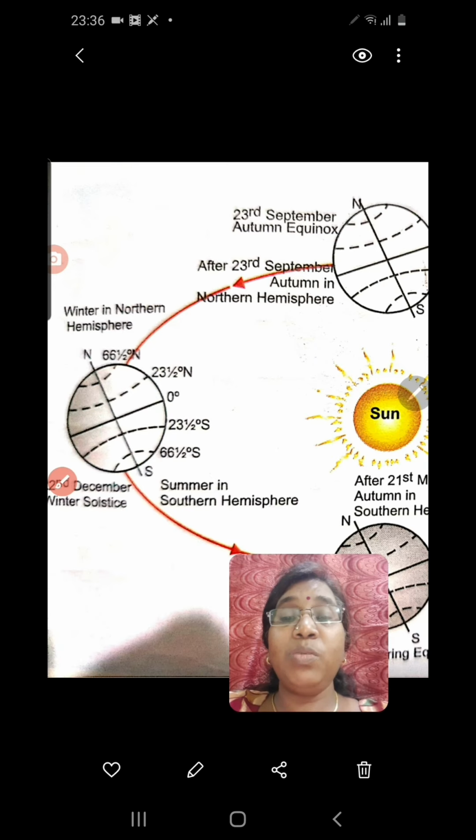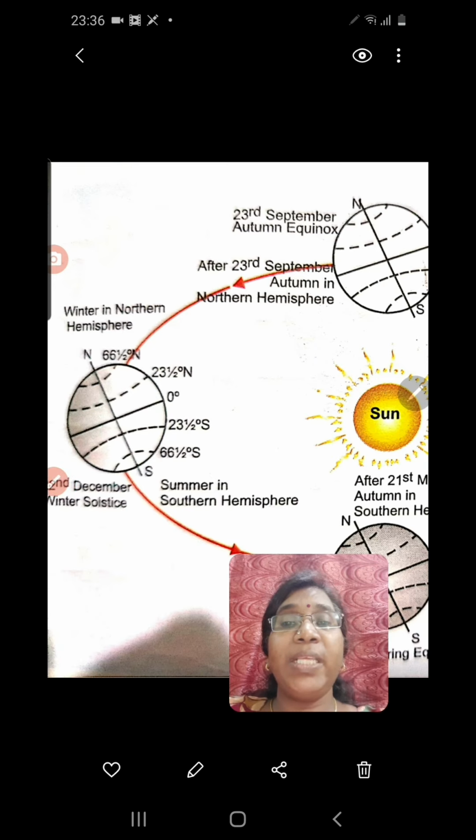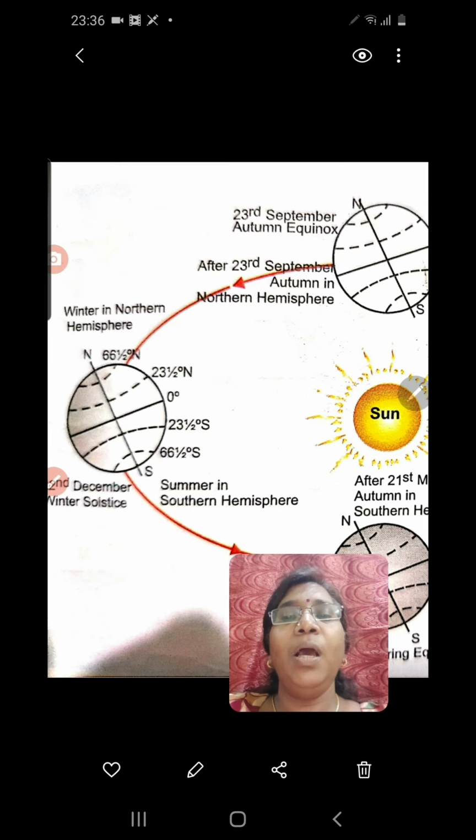So winter solstice, what is that? Winter solstice means they experience the shortest day with the longest night. You know that in winter, and we are all in the northern hemisphere. India is located in the northern hemisphere. So during the winter season, nights are longer and days are short. So on 22nd December, they experience the longest night with the shortest day.